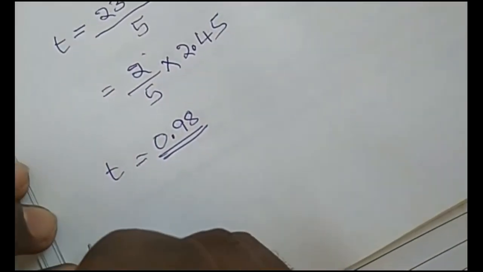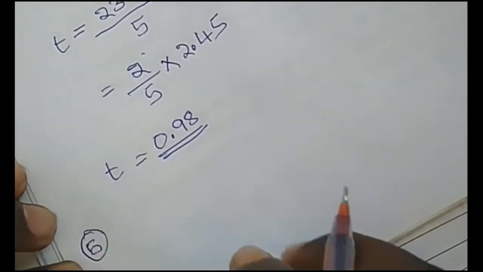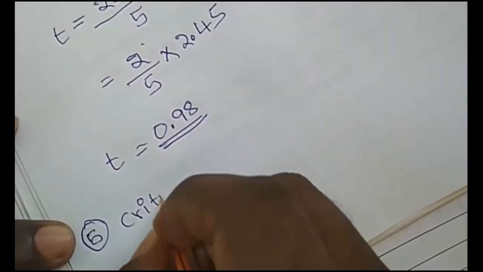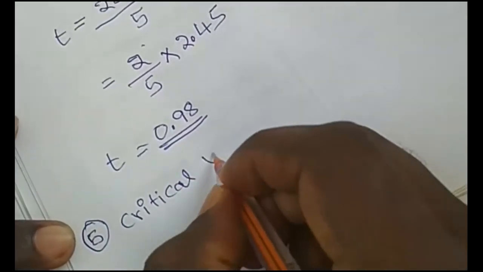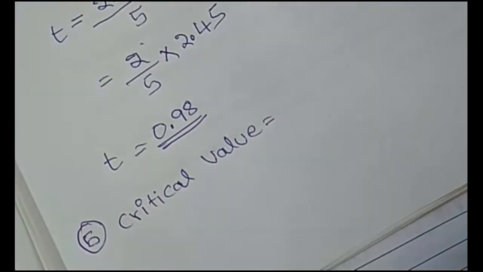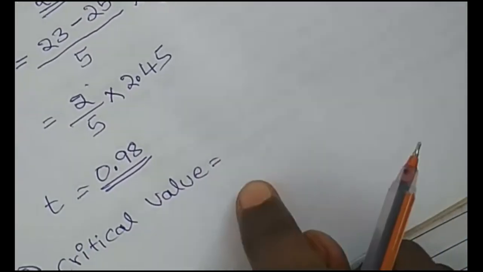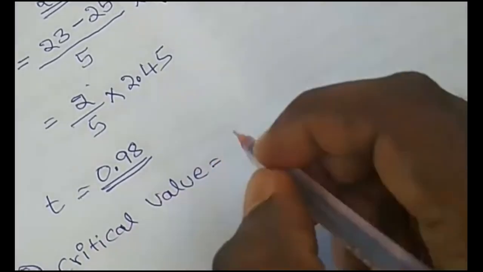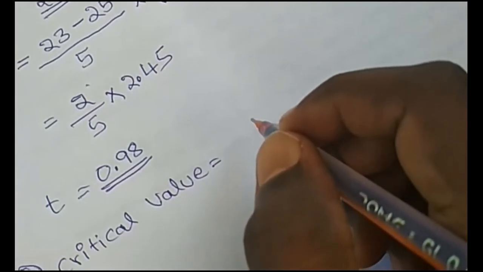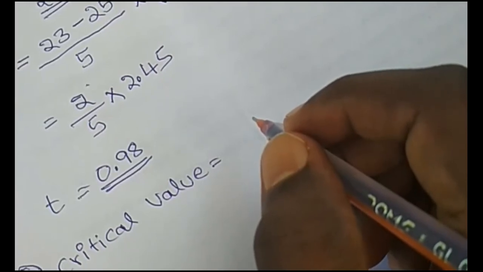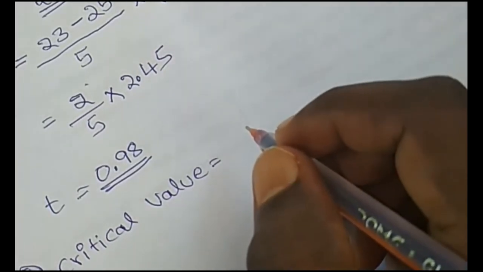The next step, after calculating the t statistic, is to find the critical value. What is the critical value? I explained how to find the critical value. First you need to find the degrees of freedom, then look at the table and find the critical value at the significance level.